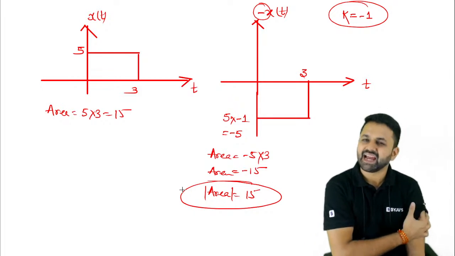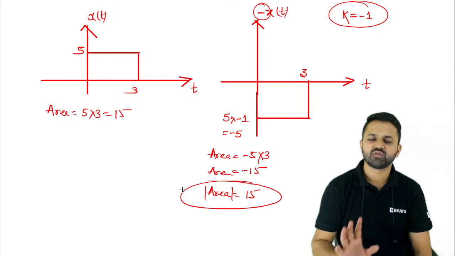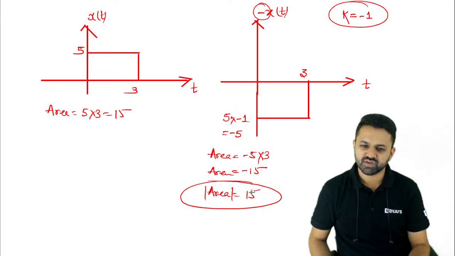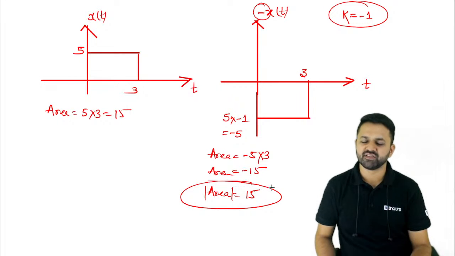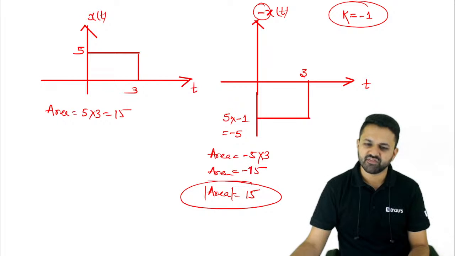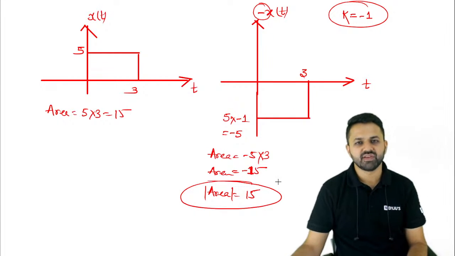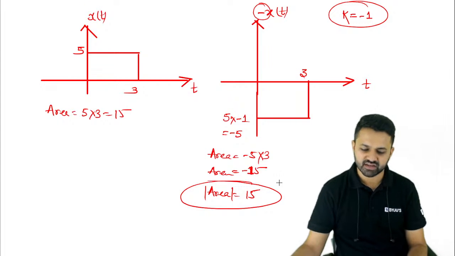But whenever the sign is given in the option, you have to take the sign also. Usually they don't give you the negative sign when the area is calculated, but if they give both minus 15 and plus 15 in the option, then we will consider minus 15 as the correct answer.